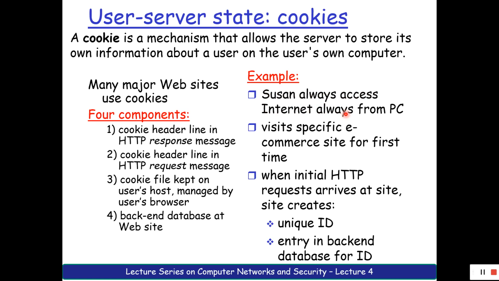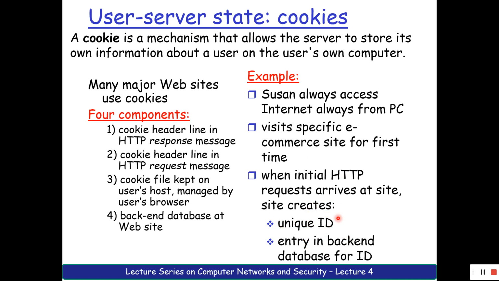She's using her own PC. She often visits an e-commerce site, and you consider she visits it for the first time. So what happens when that initial HTTP request arrives at a site is that a unique ID is given and a backend is also maintained.